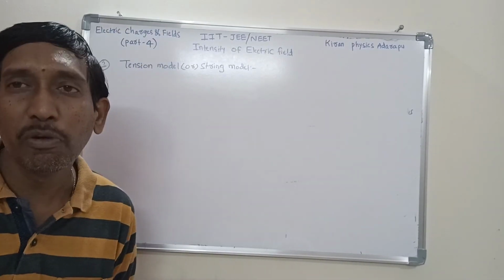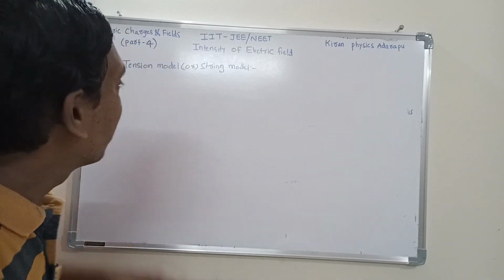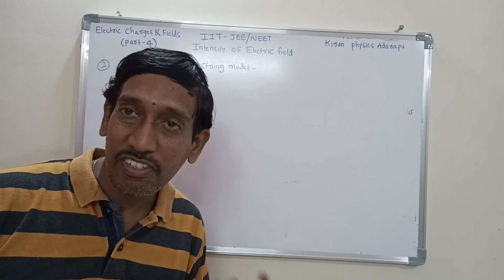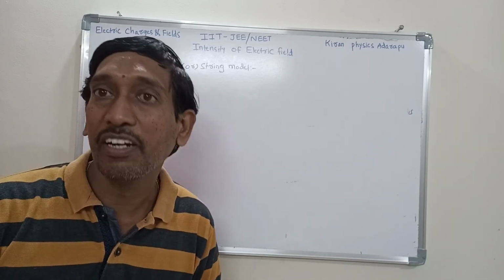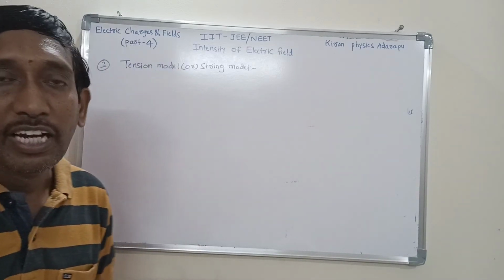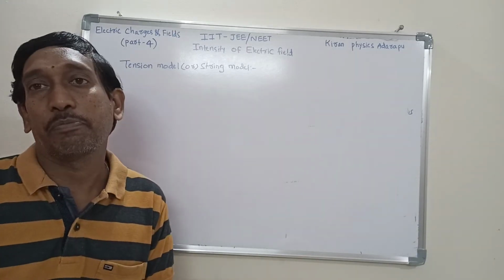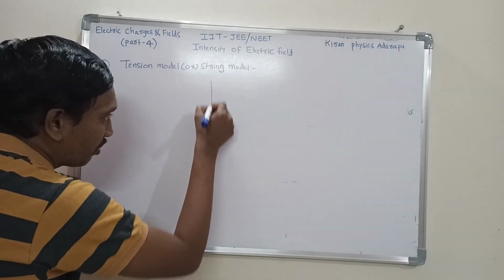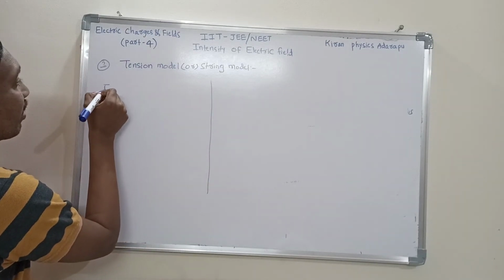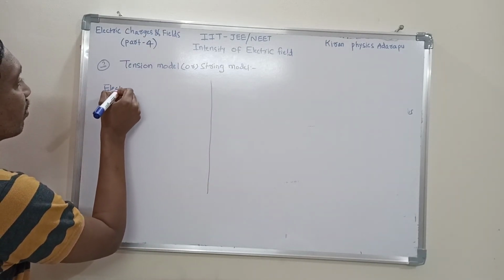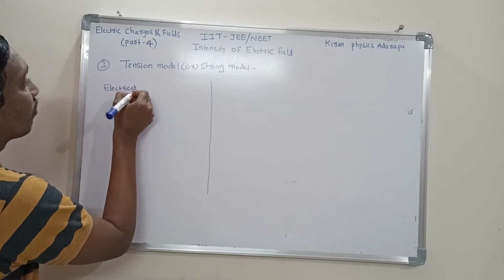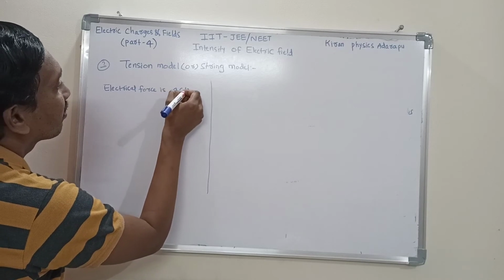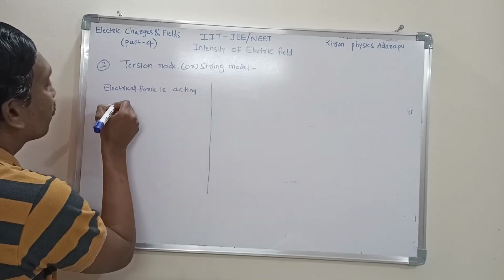Right, we have one more important application, that is the tension model or string model. Okay, now concentrate here also. This is also a repeated area. In the tension model we have two expressions here. What are the two expressions? Listen to me. The first one is electrical force acting upwards.